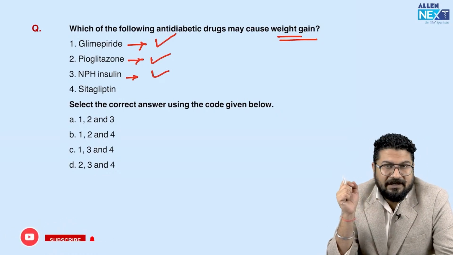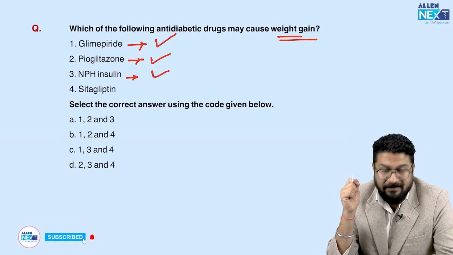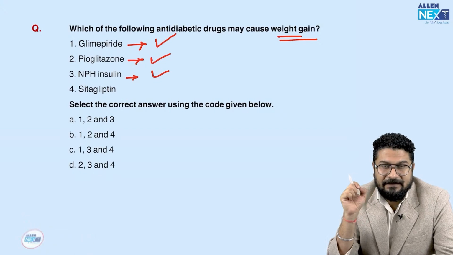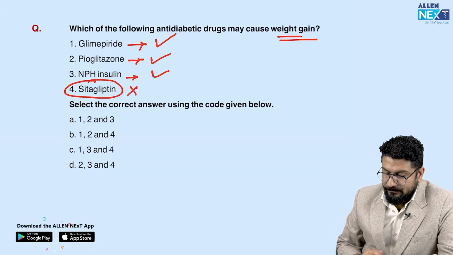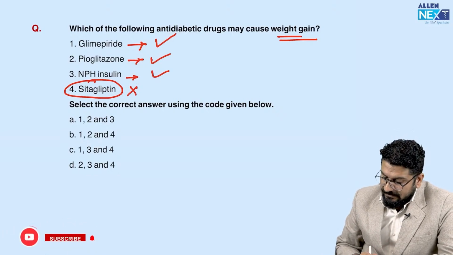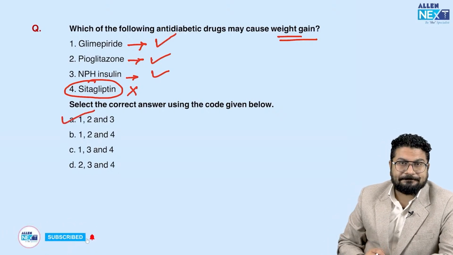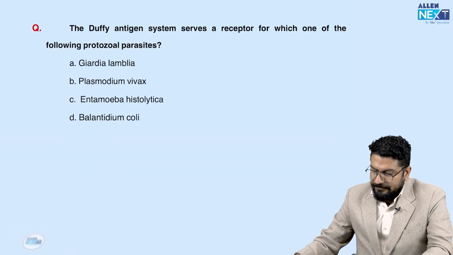Sitagliptin is a DPP-4 inhibitor. This is a weight neutral drug. It will not cause an increase or decrease in weight. So that is not causing weight gain. By this, I can mark the answer as 1, 2, 3 is the correct answer in this question. Simple. Okay, moving to the next, an easy one.